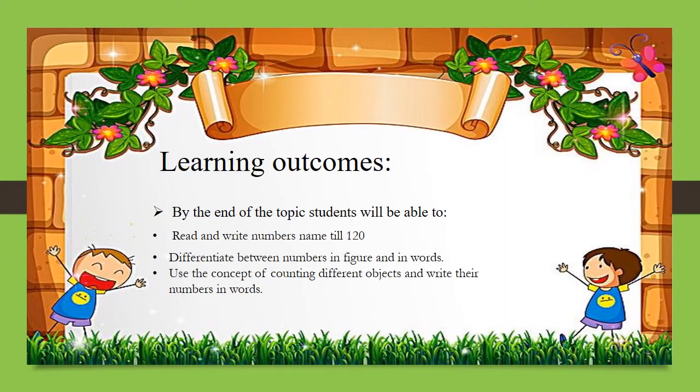Okay children, before going to start our topic, I would like to share learning outcomes. By the end of the topic, students will be able to read and write number names till 120. We can also differentiate between numbers in figures and in words, and use the concept of counting different objects and write their numbers in words. Okay?